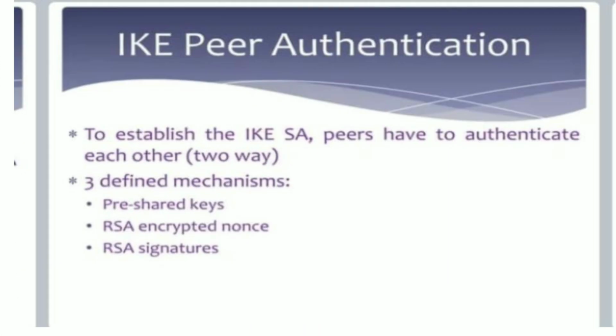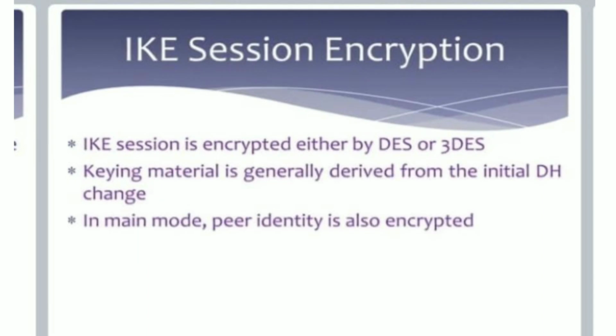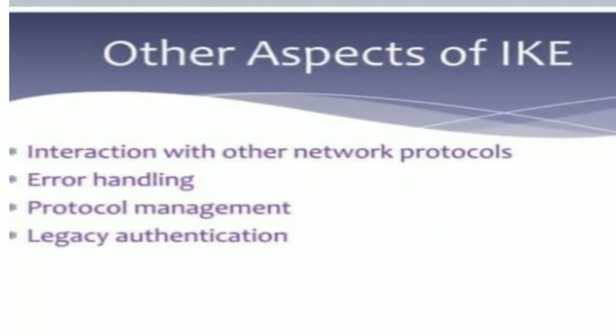Peer-to-peer authentication to establish the Internet Key Exchange SAs: the peers are authenticated between the two key exchanges. There are three types of mechanism: pre-shared keys, RSA encrypted nonces, and RSA signatures. Internet Key Exchange session encryption is done either by DES or 3DES. Keying material is generally derived from the initial Diffie-Hellman exchange. In main mode, peer identity is also encrypted.